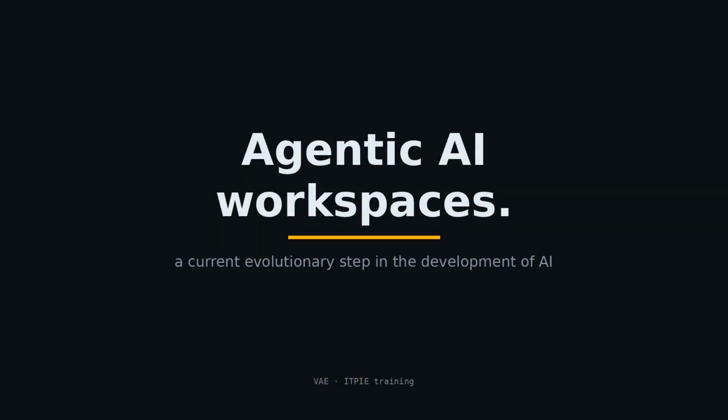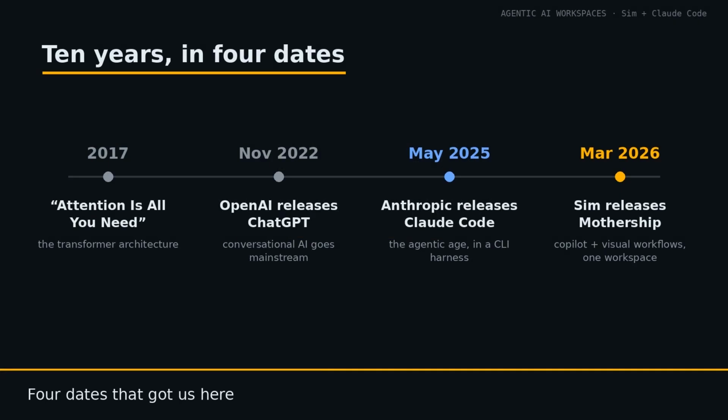Agentic AI workspaces, a current evolutionary step in the development of AI. Start with the last 10 years in 4 dates. In 2017, the paper Attention is All You Need introduced the transformer architecture. On November 30th, 2022, OpenAI publicly released ChatGPT, and conversational chat-based AI became mainstream.